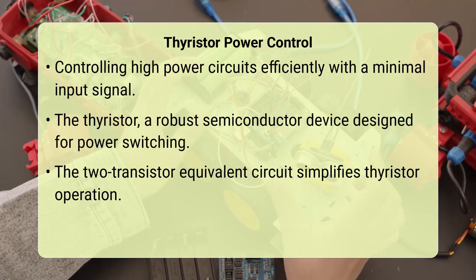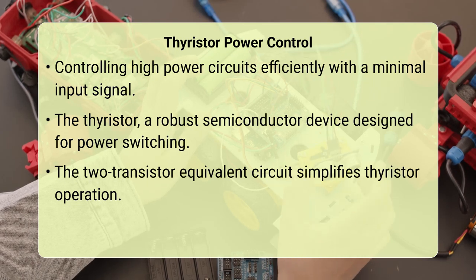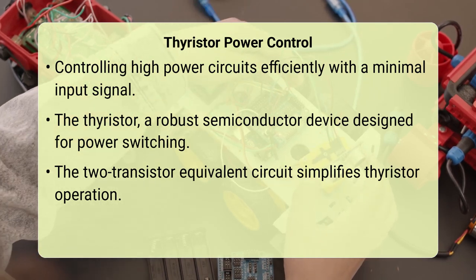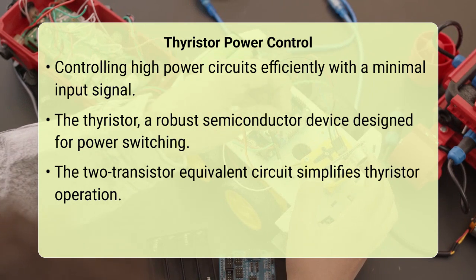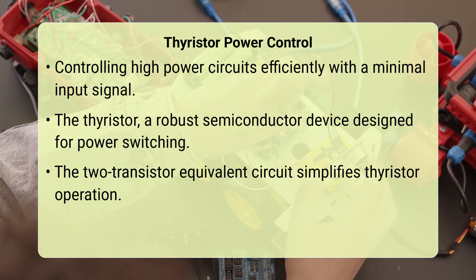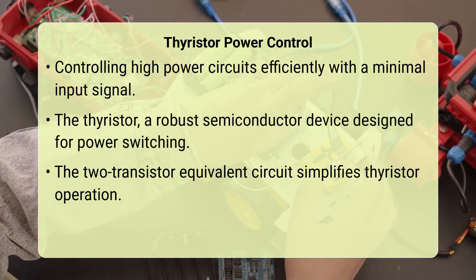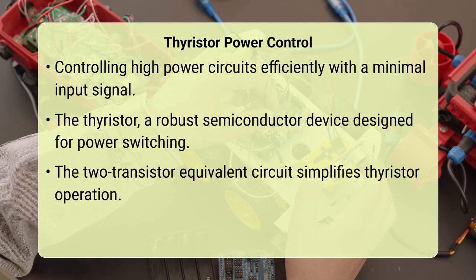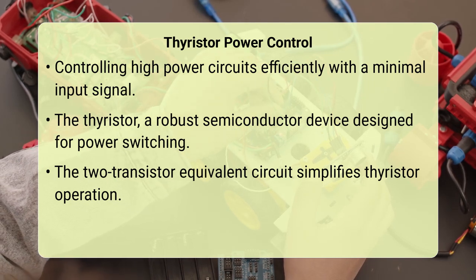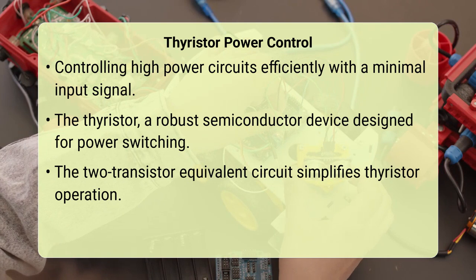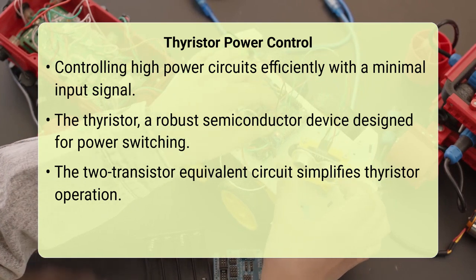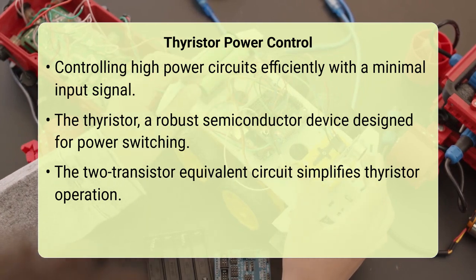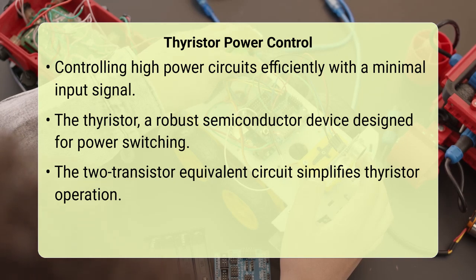Have you ever wondered how a tiny electrical pulse can manage a substantial amount of power in circuits, acting like a swift and powerful switch? The two-transistor equivalent circuit for a thyristor is a powerful conceptual model that simplifies understanding its internal PNPN structure and how it functions as a controlled switch.